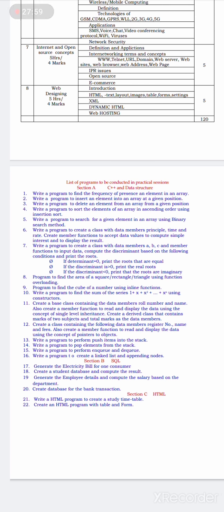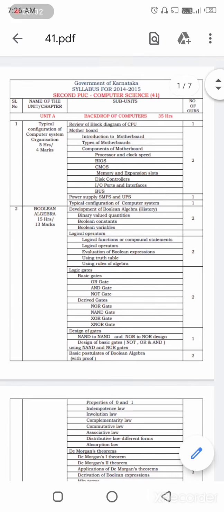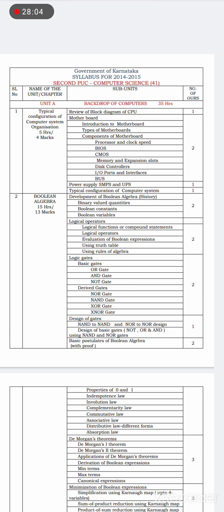Now, dear students, go through the syllabus. I will upload this syllabus on WhatsApp. You just go through the syllabus. Now I have explained the complete 100% syllabus of second PUC. We don't know whether in future it will be reduced or not, but we are assuming that it will not be reduced, and you have the best time for utilization to study the second PUC syllabus, and you can get a higher score.